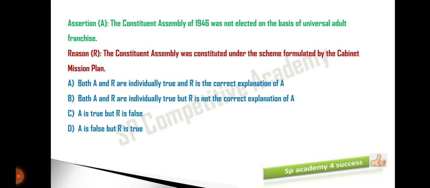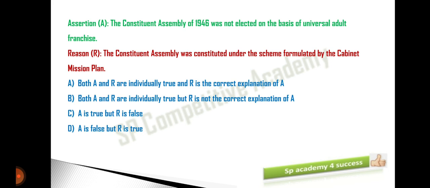I am reading the statements once again for you guys. The Constituent Assembly of 1946 was not elected on the basis of the universal adult franchise. Yes, the statement is right. This is one of the features of the Cabinet Mission Plan scheme.